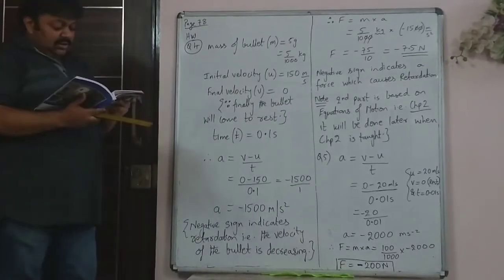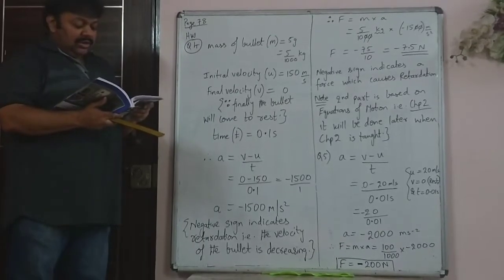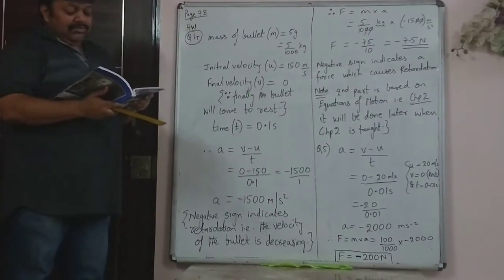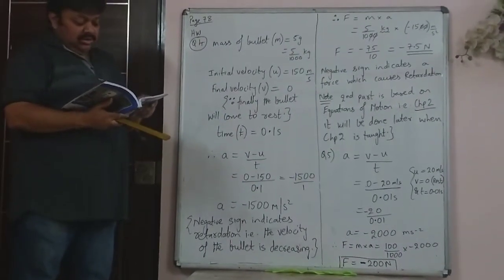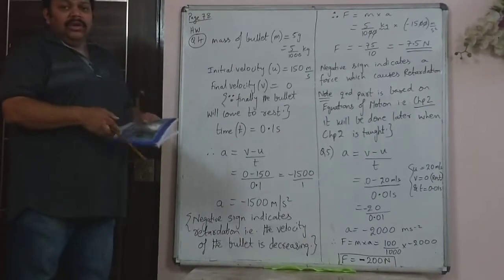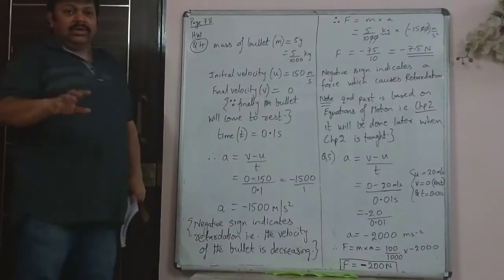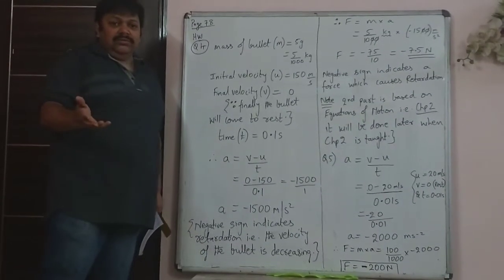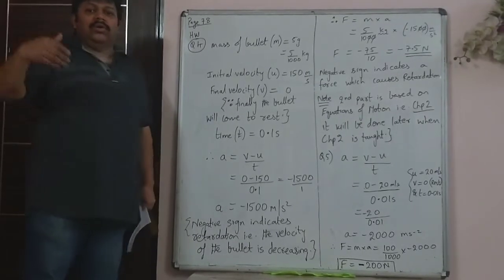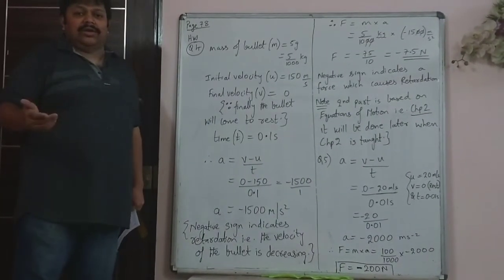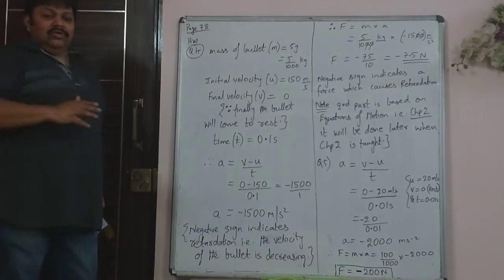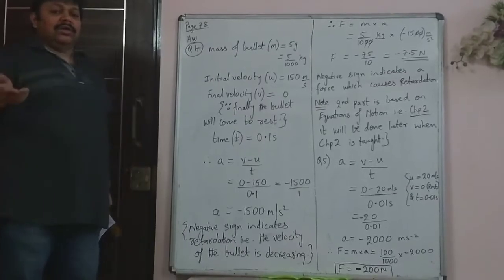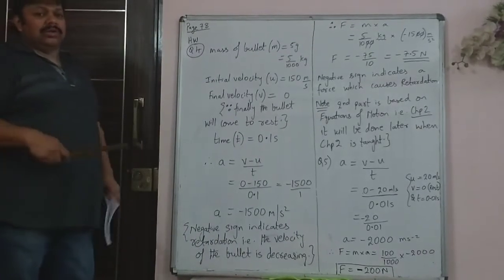You are given in question number 4 that a bullet of mass 5 grams traveling at 150 meter per second penetrates a fixed target for 0.1 second. After that, what happens is not given and it need not be given. What will happen to the bullet? It will come to rest. Obviously, the bullet won't go on forever. Once it has lost all its kinetic energy, it will come to rest. So the bullet moves in a target for 0.1 second, and then it comes to rest. That is assumed, it is understood.